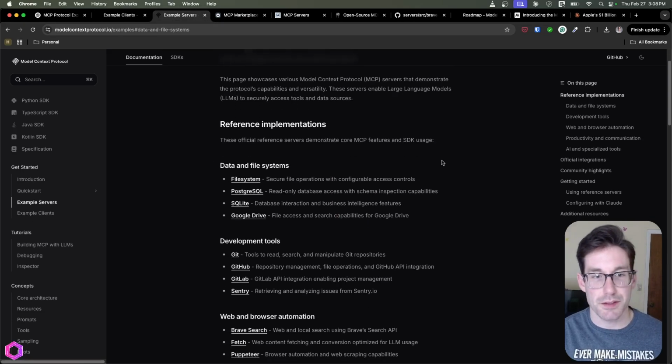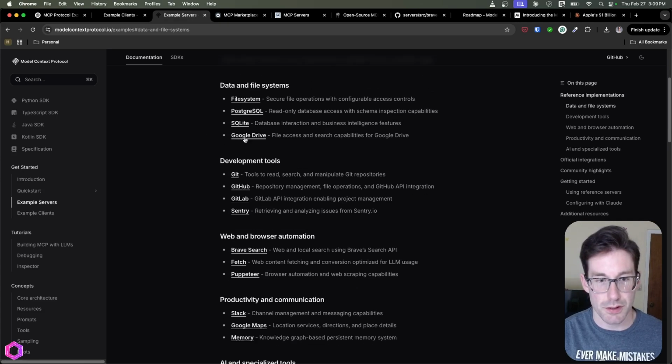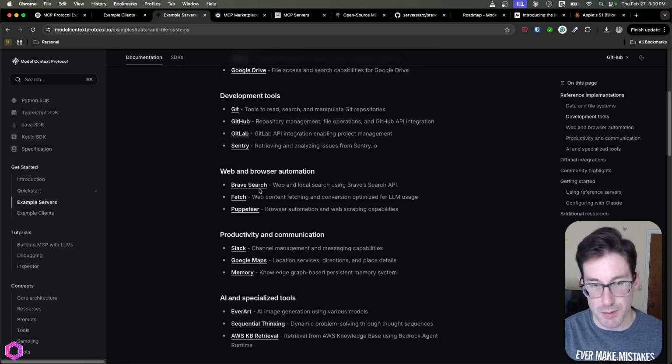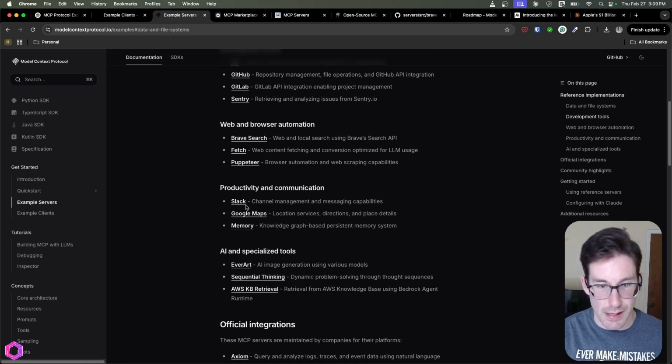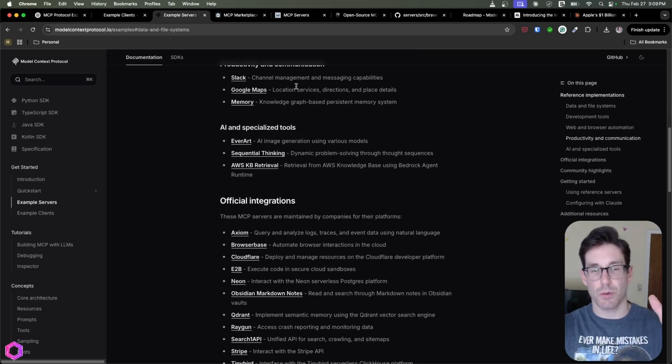In addition to that, these are some of the formal servers that have been listed by Claude as well. Anthropic has listed out all these servers that you can use. You can see you have a server for Google Drive, one for GitHub, the Brave Search one that I mentioned previously, and one for Slack and Google Maps. All types of them are listed here. So this is the one that's from Anthropic.